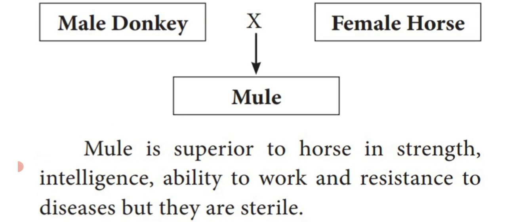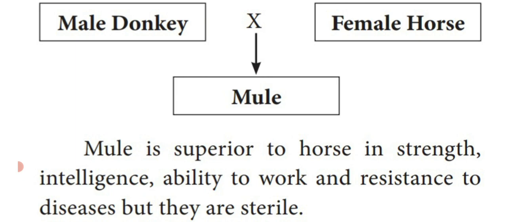This mule is showing superior characters than both the parents. This mule is superior to the horse in strength, intelligence, ability to work, and resistance to disease. Hardly any kind of disease attacks the hybrid known as mule, but they are sterile. See the disadvantage; the advantage is also there.